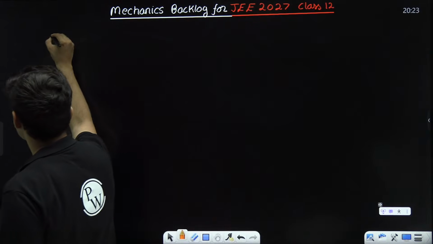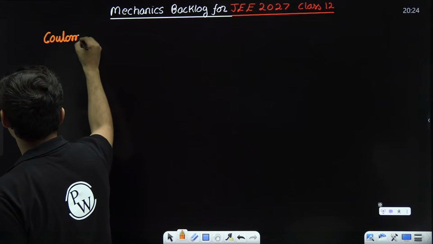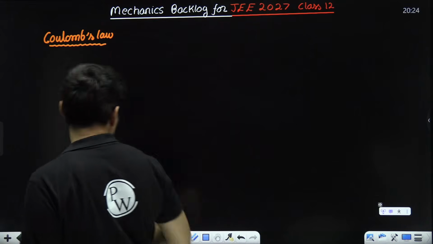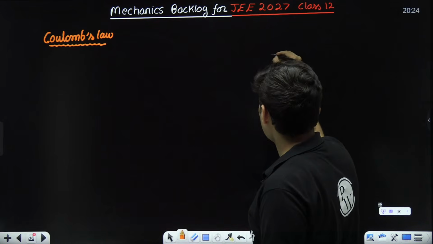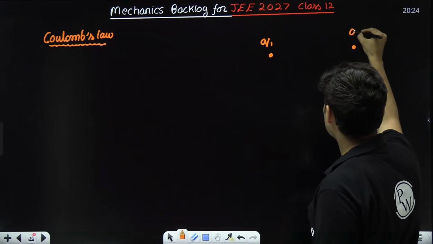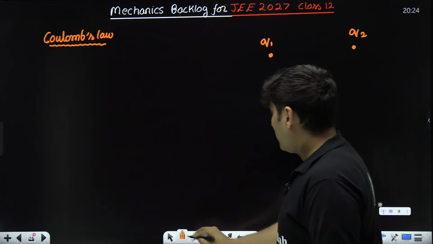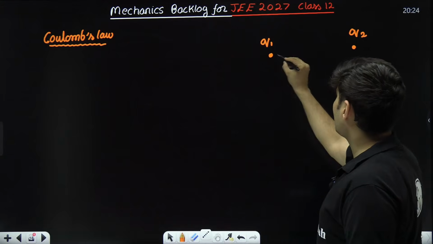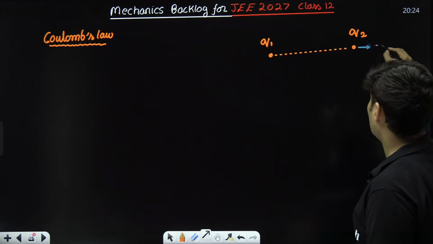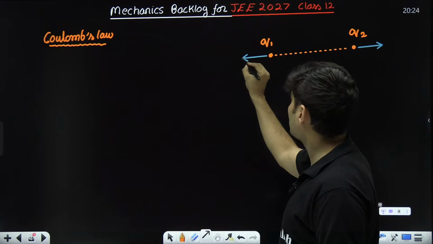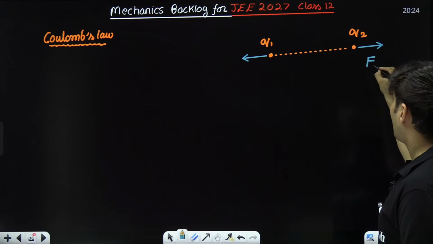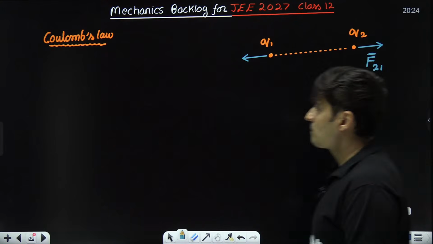According to Coulomb's law, if you have a charged particle, let's say Q1, and another charged particle, Q2, and there is some distance between them, then they will either attract or repel each other with some force called the Coulomb's force. If I call this force F on 2 due to 1, what is this?